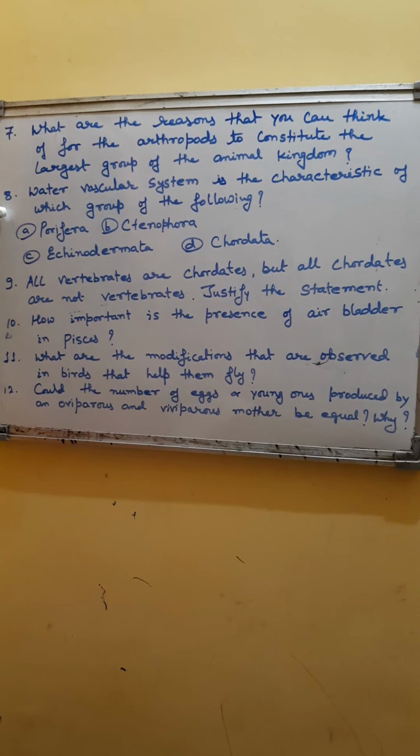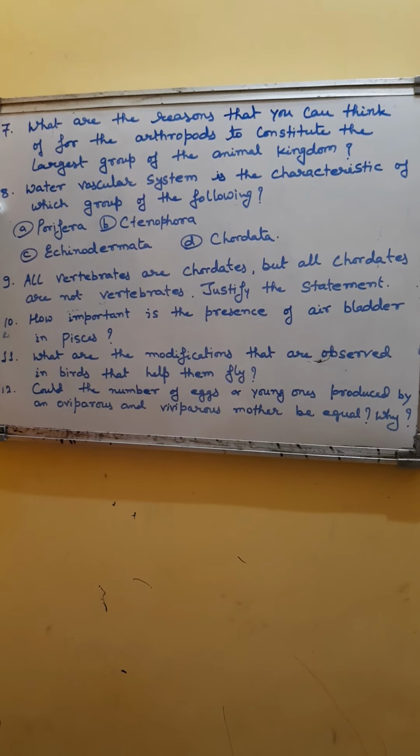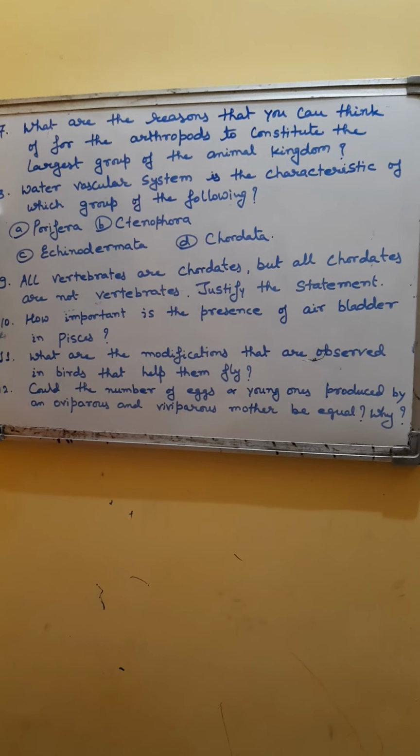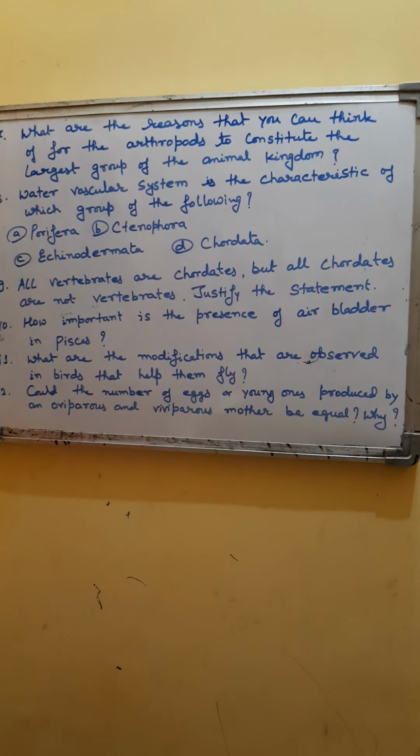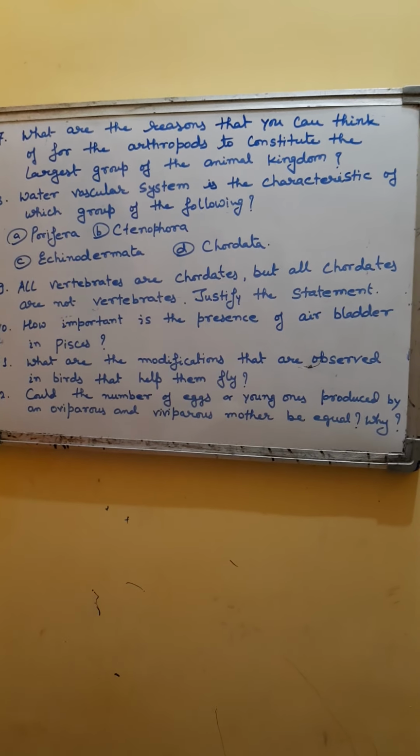The next question is, water vascular system is the characteristic of which group of the following? Obviously, the answer will be C. Echinodermates possess a unique water vascular system.